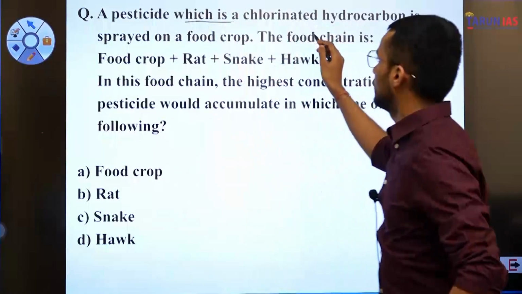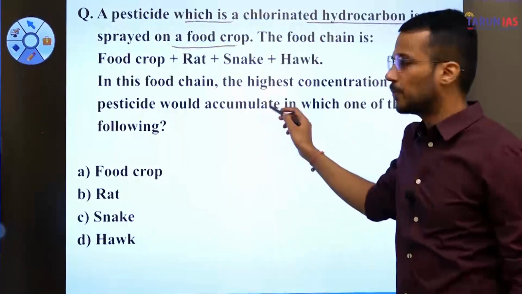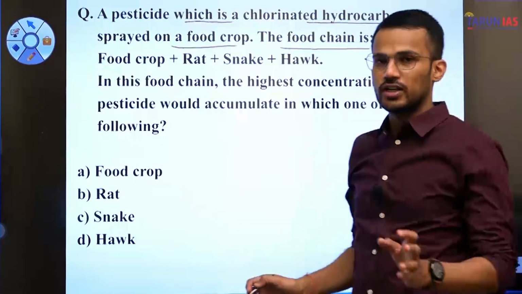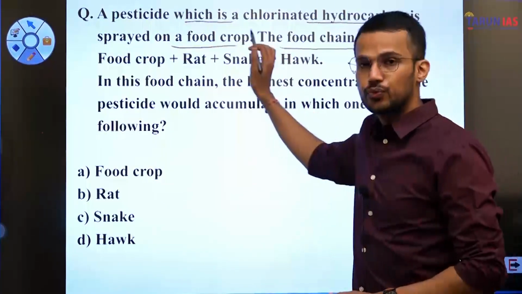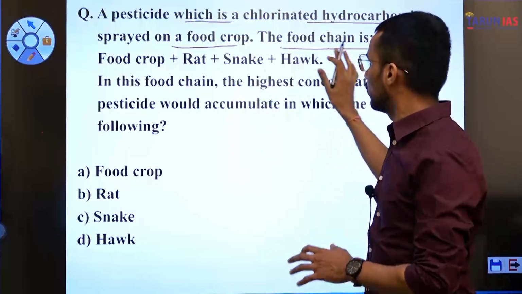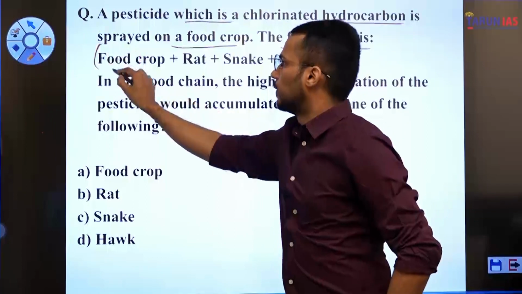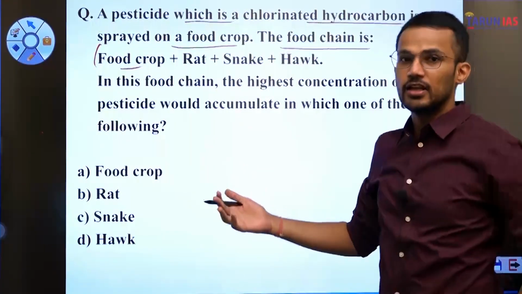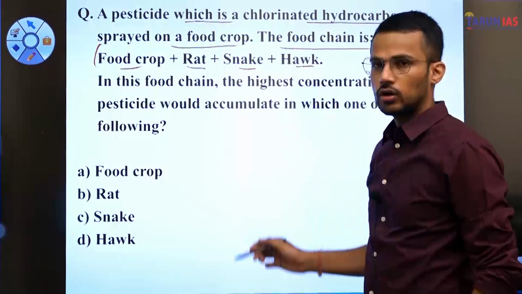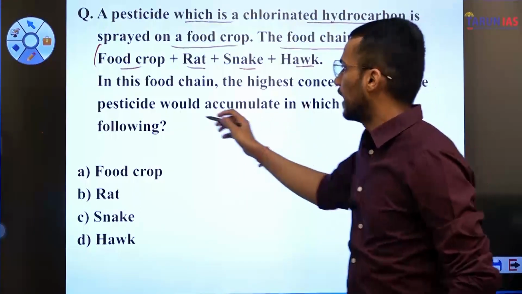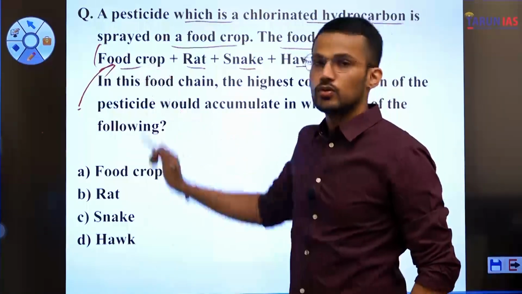A pesticide which is a chlorinated hydrocarbon is sprayed on a food crop. The food chain is... So what is the question telling us? A particular pesticide has been spread on a food crop, and that food crop is a part of a food chain. That food chain is firstly the food crop, obviously, as it is the producer, then rat, followed by snake, and then hawk. So that is the food chain, and we have spread chlorinated hydrocarbon on this particular food crop.